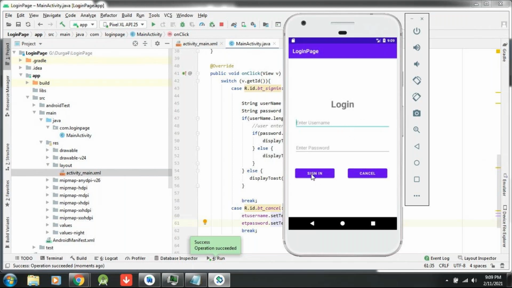See here, this is the login page I designed. Now first I am clicking on sign in. Let me check without entering a username. When I click on sign in, sometimes it gives a delayed response. See, it is asking to enter username. Again I am clicking, enter username. Okay, let me enter some name, Durga. I am entering Durga as my username.